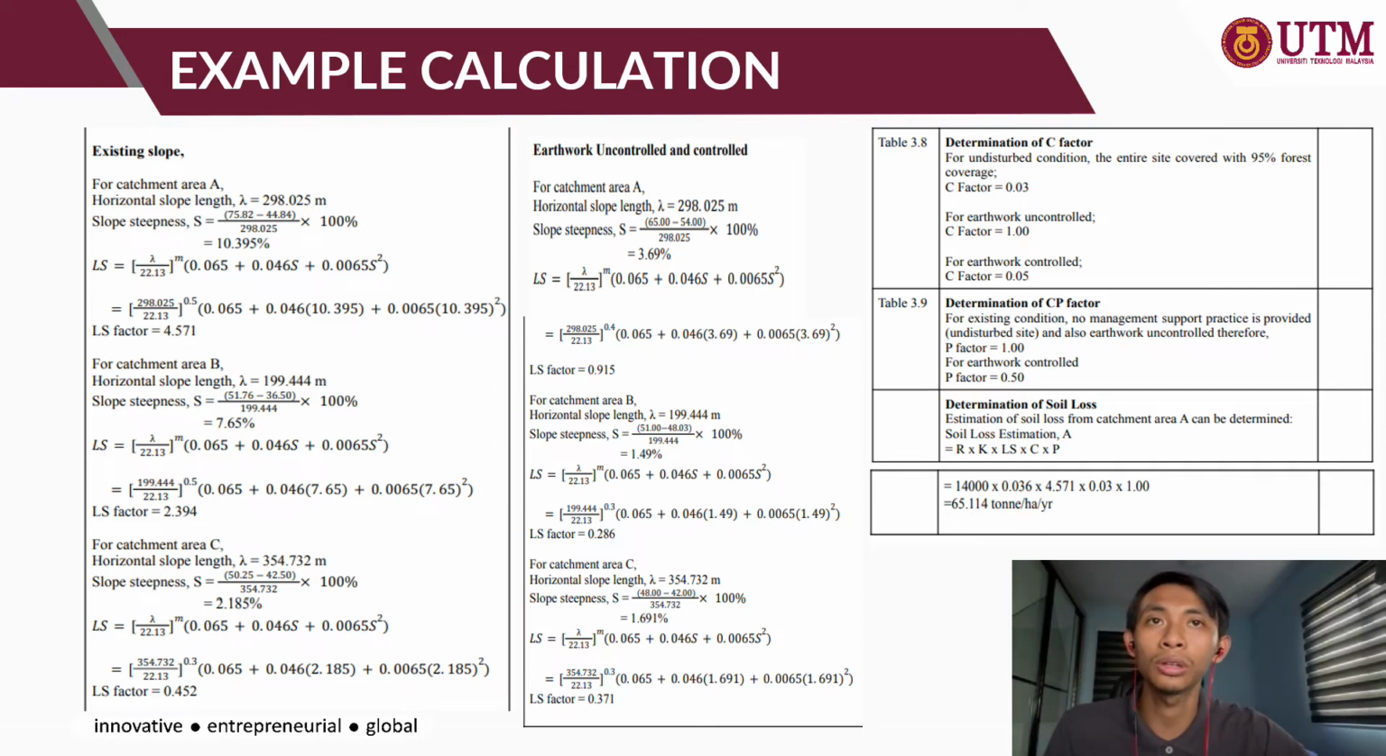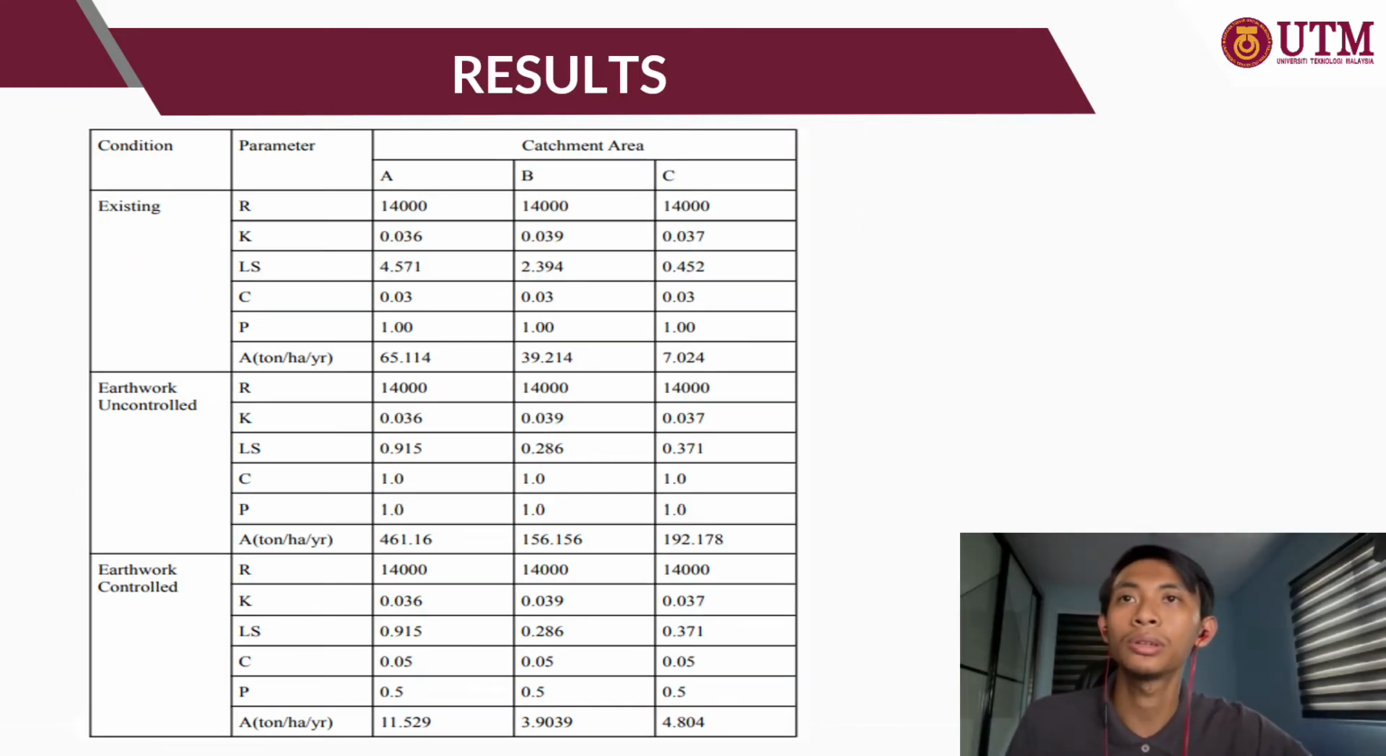The estimation of soil loss for the catchment area can be determined using the formula R times K times LS times CP. Then we substitute the values, and we get 65.114 ton per hectare per year. So these are the results of the existing, earthwork uncontrolled and earthwork control. We get the values of the parameters for each catchment area, A, B and C.